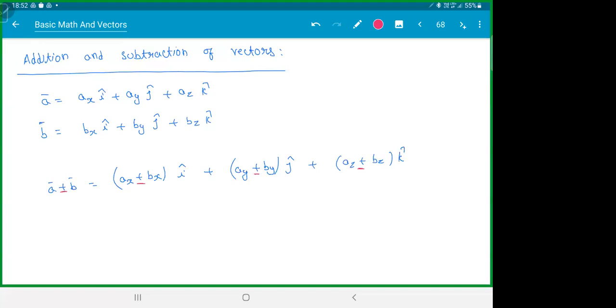So if you add them, add the x components. If you subtract them, subtract the x components. So be careful. i plus j, right, is i plus j only. It is not 2 or something. Be careful. So how to remember this thing?